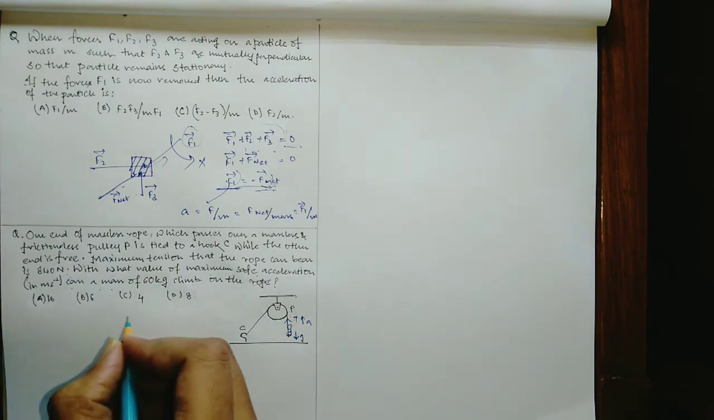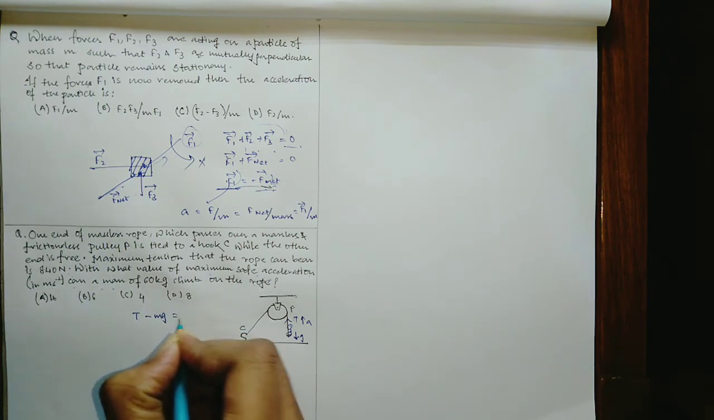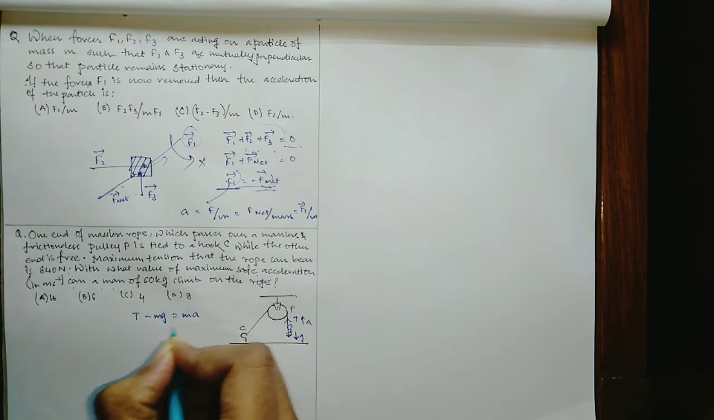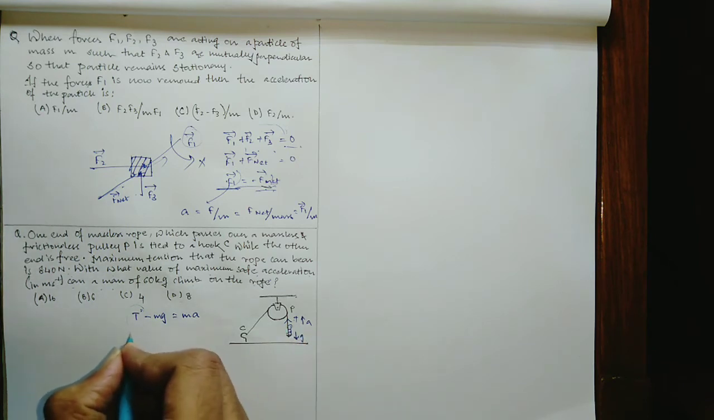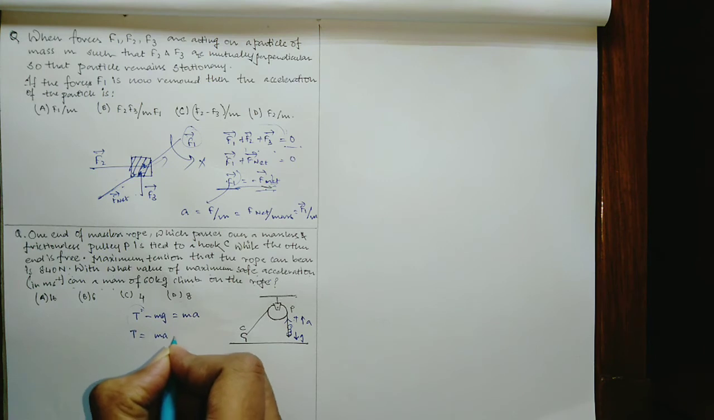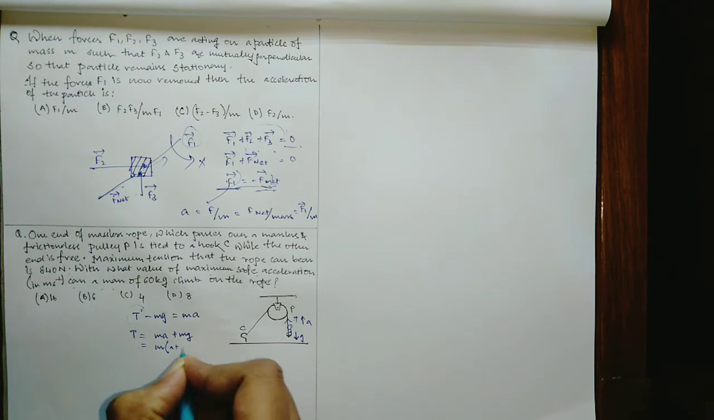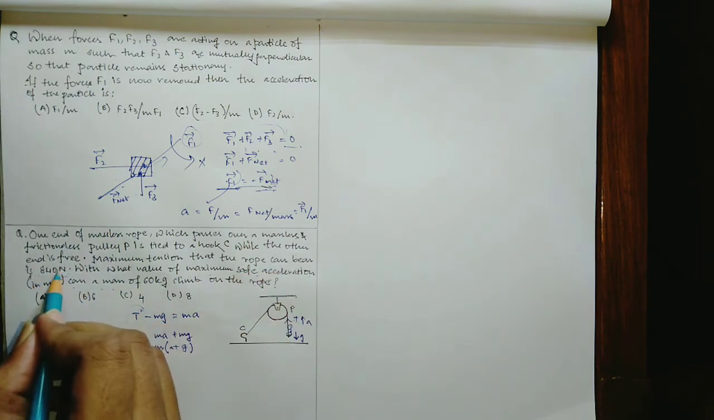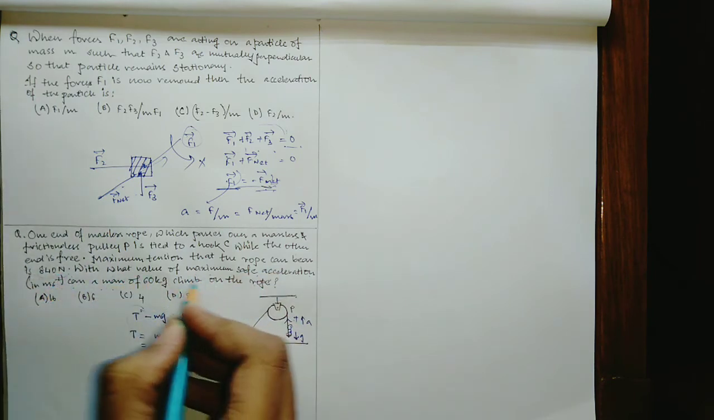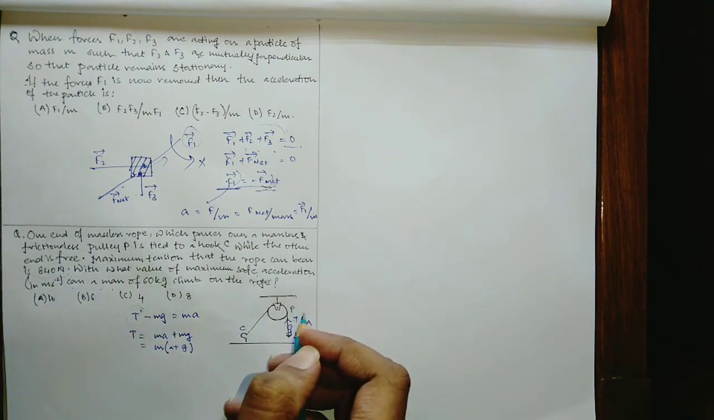So by balancing of forces, we can write that tension minus mg is equal to ma, the acceleration of the man. This is the tension which the rope will have. From here we can write T is equal to ma plus mg, so T is m into a plus g. Now the maximum tension is given, that means this is the maximum tension that the rope can bear without breaking, or we can say the tensile strength of the rope.